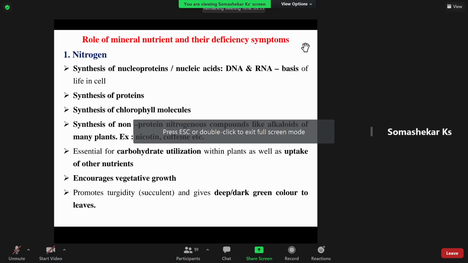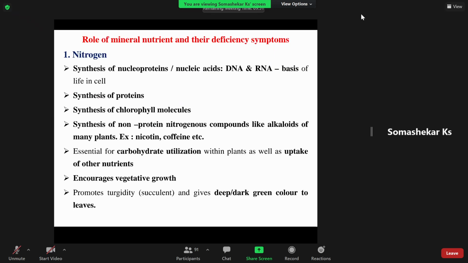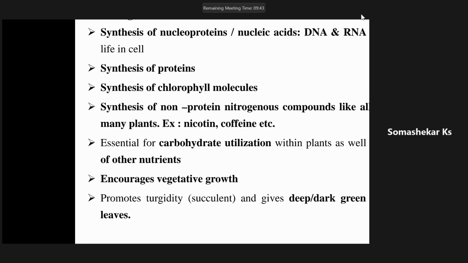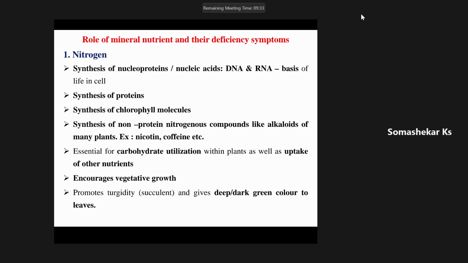Without synthesis of DNA and RNA, there is no mitosis and meiosis, and there is no cell division. When there is no cell division, there will not be any growth. That's why if we do not apply sufficient nitrogen, the growth of the plant will be stunted.